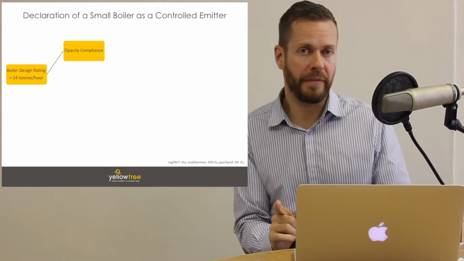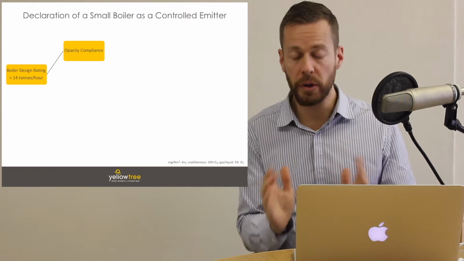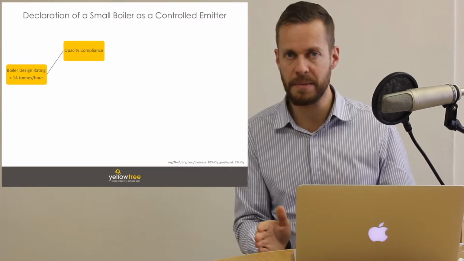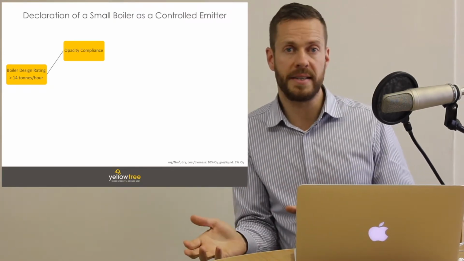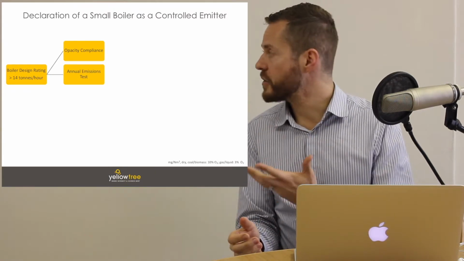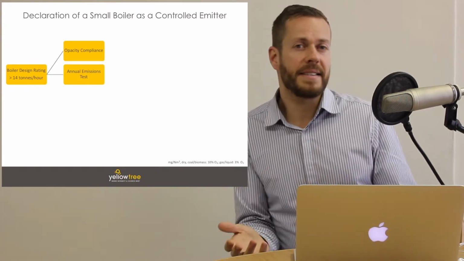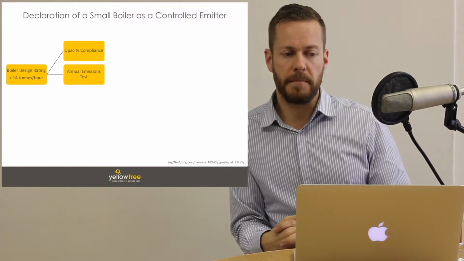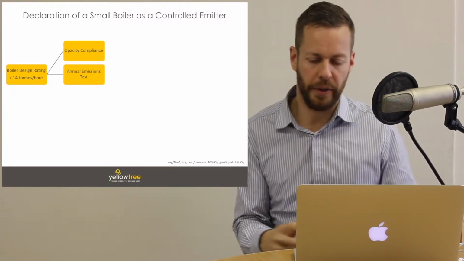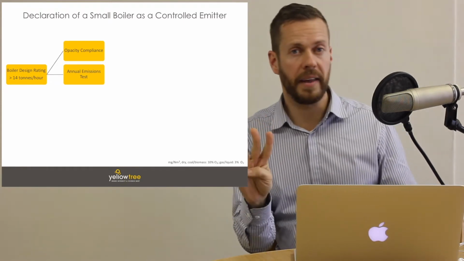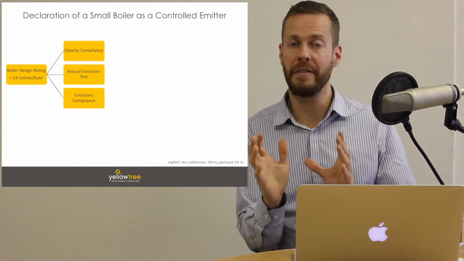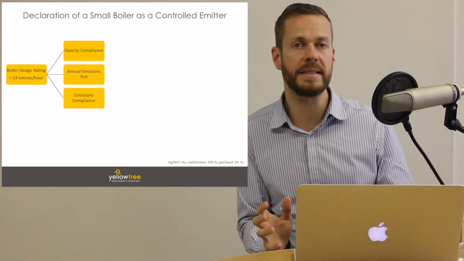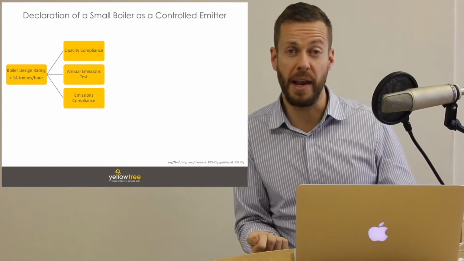The second thing you have to do, if you have a controlled emitter, a boiler that's larger than 14 tons per hour, is to do annual emissions testing, and that's the service that Yellow Tree supplies. That testing has been required since 2013, and the reports are required to be submitted to the local authorities. The third thing that you have to do if you have a small boiler that is larger than 14 tons per hour is to comply with the limits.